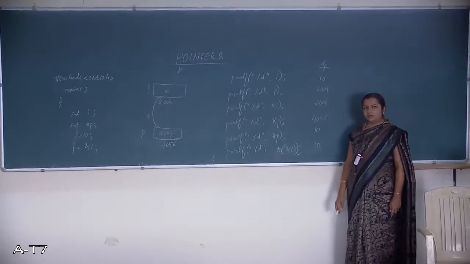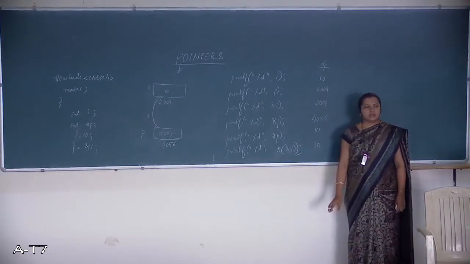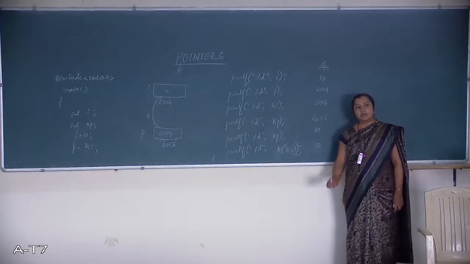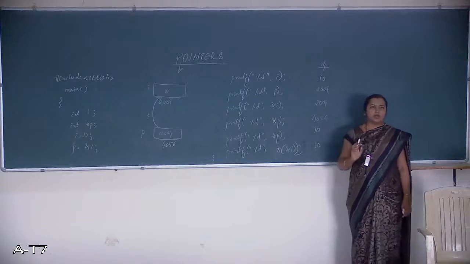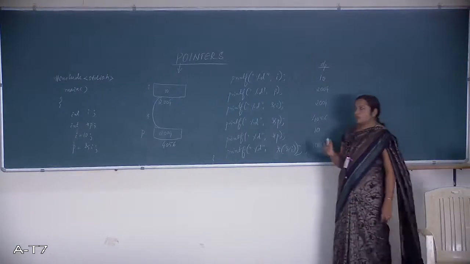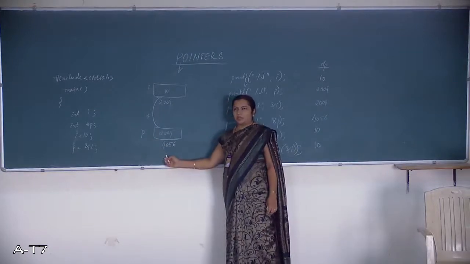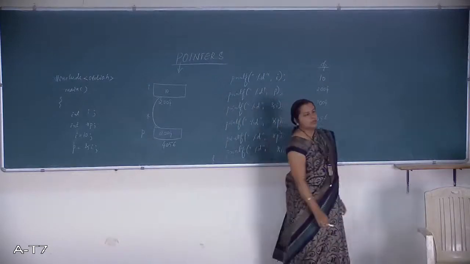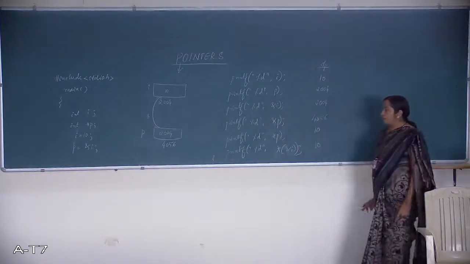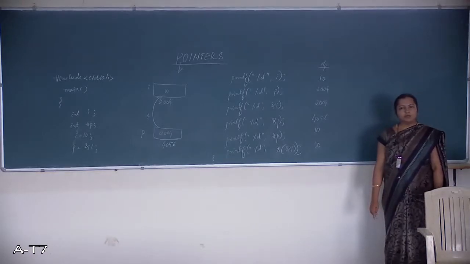Is that clear? You also got the same result. I is the content and star is the value stored at that one. Just P means the address of the integer variable. Ampersand P means, since even this variable also has some address, that is ampersand P, and the value stored at that location is star P. Star P is nothing but 10 only. Followed?